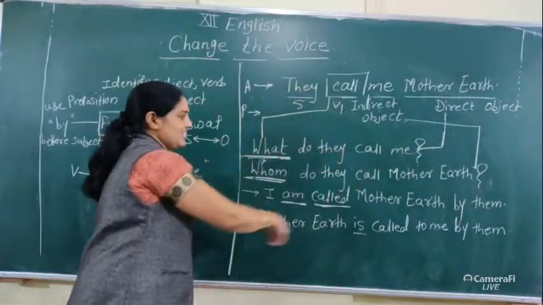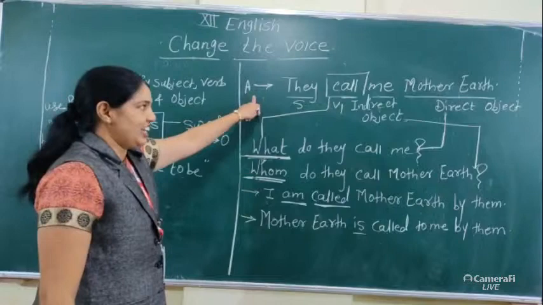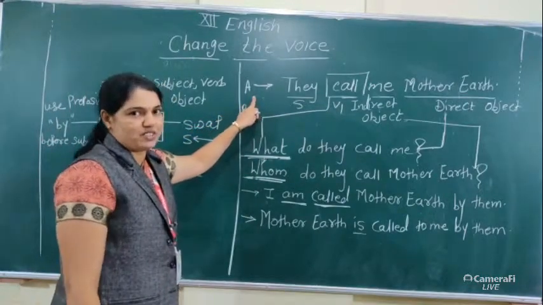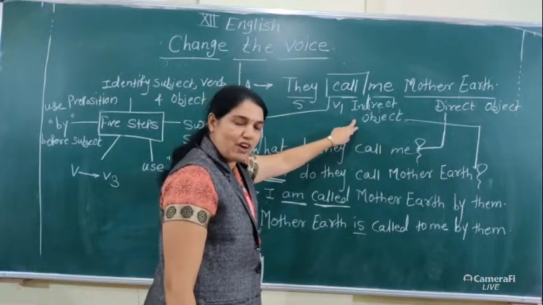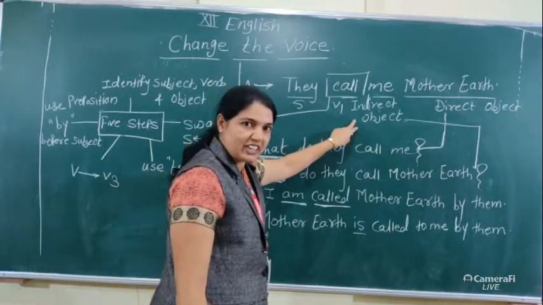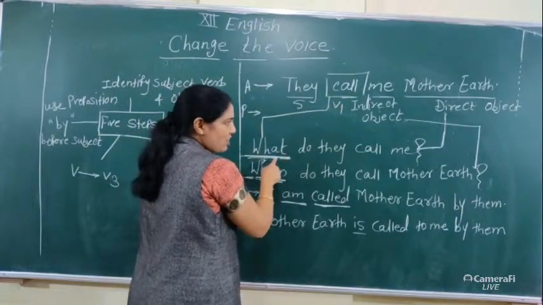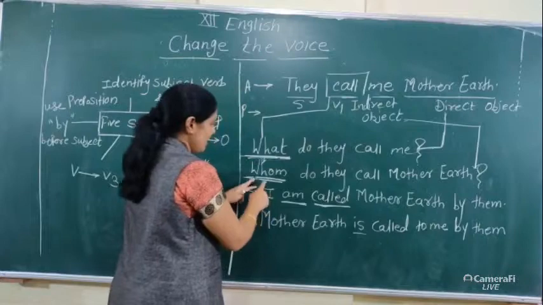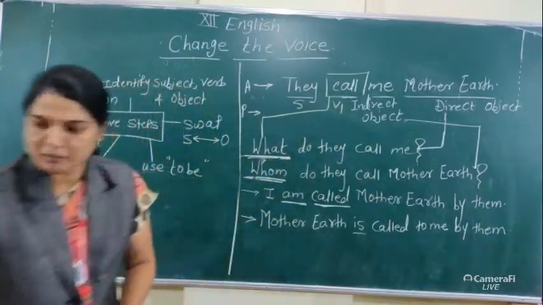This point tells us that when the active voice has two objects, direct object and indirect object, how can you find out the direct object and indirect object? Ask a question to the main verb using what, we get the direct object. Ask a question using whom, we get the indirect object. Okay.